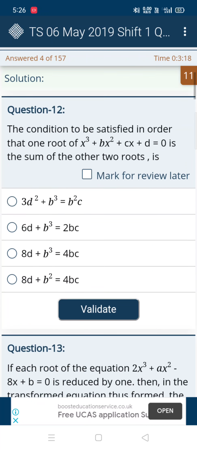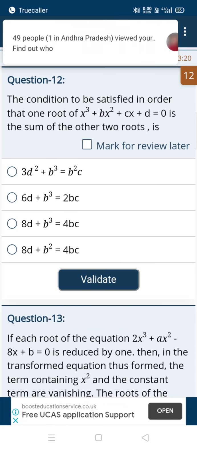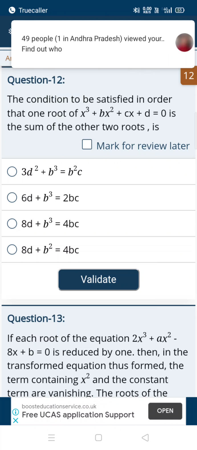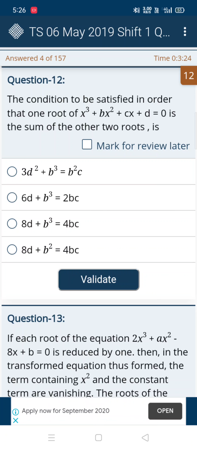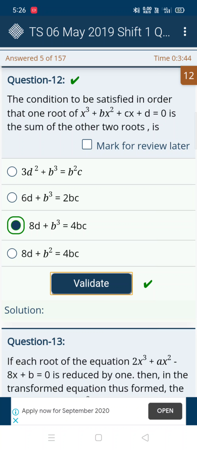We'll go for the next question. Here we can see the options. In the third and fourth options, they gave 8D and 8D. So we can take option 3 and 4. But in this, how can we guess the correct option? If we see the first, second, third options, they gave B cube, B cube, B cube. So directly we can say option C is correct. We'll see that. Yeah, it's correct. Next we'll go for another question.